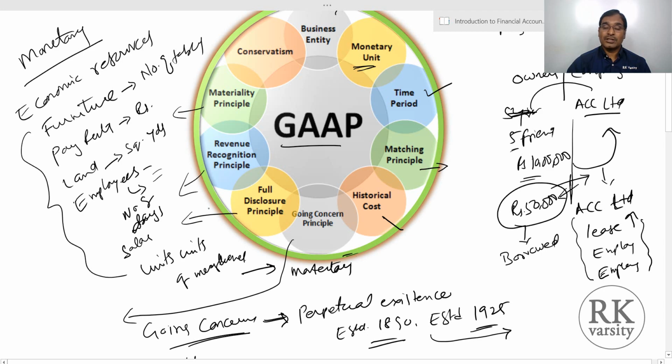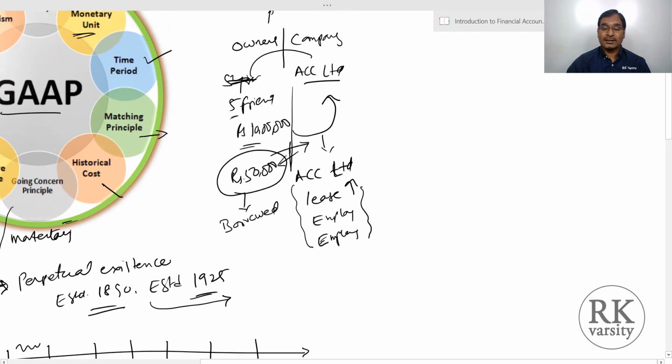Then the other important aspect is full disclosure. The concept of full disclosure says that the accounting should provide complete information to the stakeholders. To the possible extent, all publicly available information needs to be provided by the accounting.